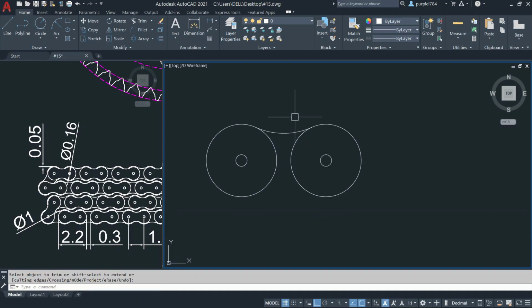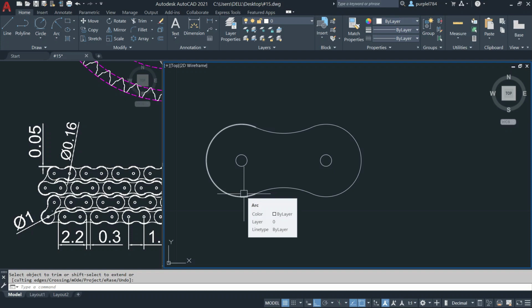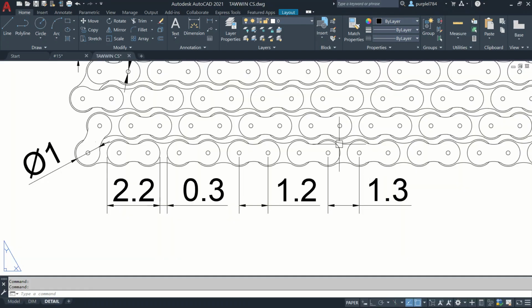Select the object. Then I will mirror this one. And I enter. Select object. Press enter. Show the first one and second one. Press enter. Here I already got trim the unnecessary thing. Enter. Trim. Already got a chain. We already finished this one.